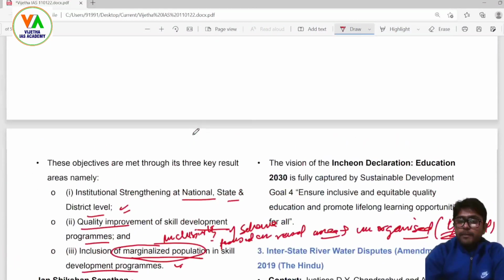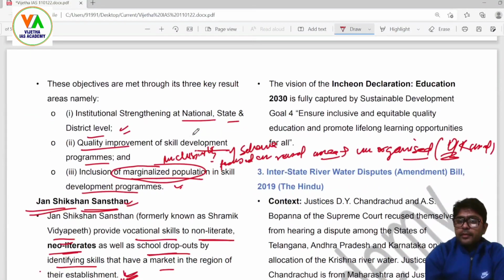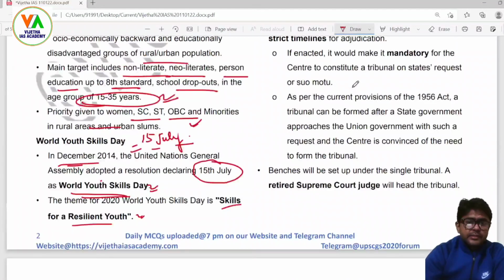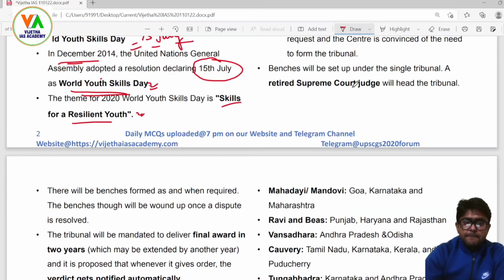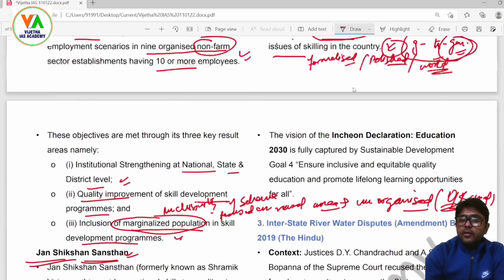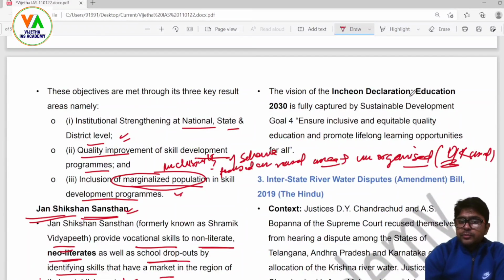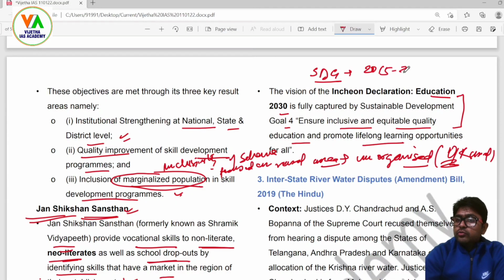Now, the Incheon Declaration. What is this Incheon Declaration? It talks about Education 2030, which is fully captured by Sustainable Development Goal 4: ensure inclusive and equitable quality education and promote lifelong learning opportunities. So this is also under the SDGs. The SDG period is 2015 to 2030.